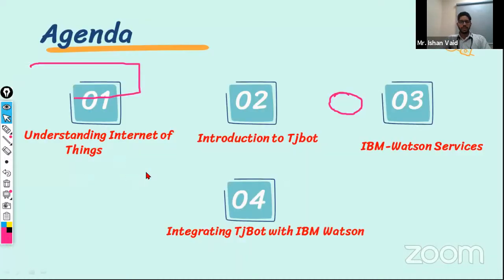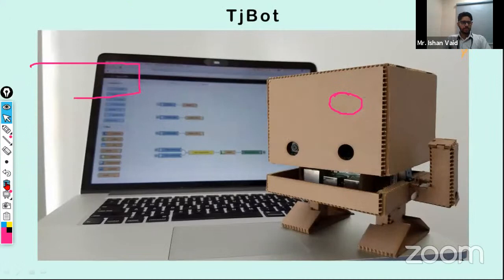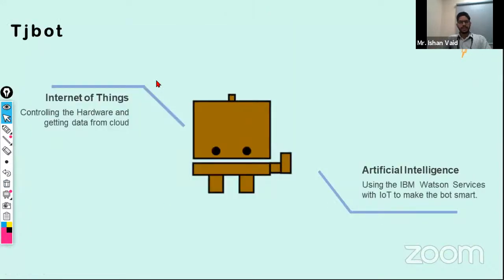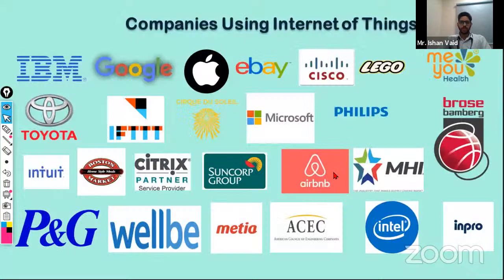So this is how the TJ bot looks. This is the actual hardware, and this is the programming part that we do in the backend. This is being used for IoT purposes, and we need just a cloud to operate on this. And if I talk about IoT more, like which companies are actually using IoT, right now every company uses some appliances or develops some IoT applications also.